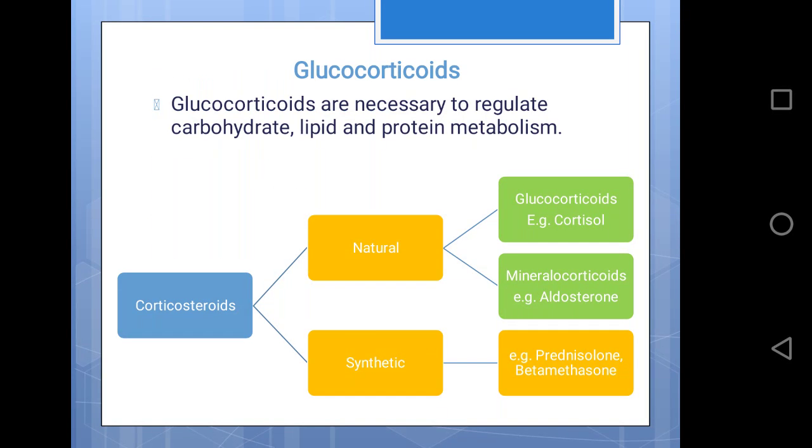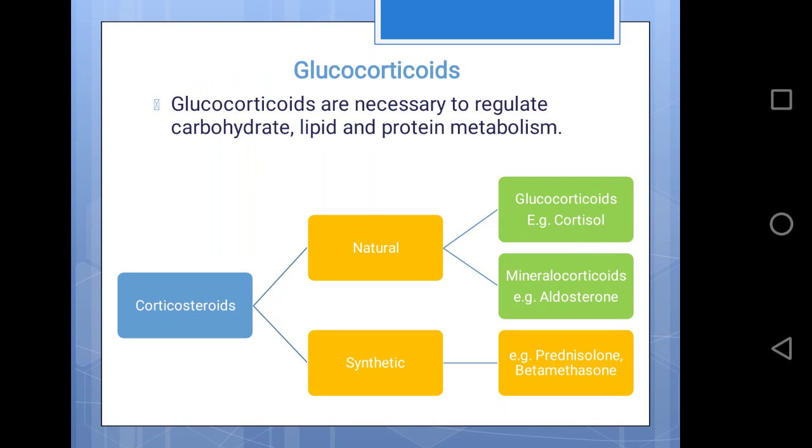The glucocorticoid example is cortisone and the mineralocorticoid example is aldosterone. Glucocorticoids, as we have discussed, are necessary to regulate carbohydrate, lipid and protein metabolism, whereas mineralocorticoids are mainly concerned with salt and water metabolism. They maintain the proper electrolyte balance.